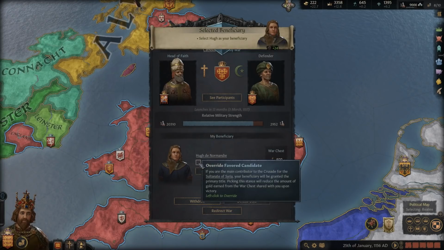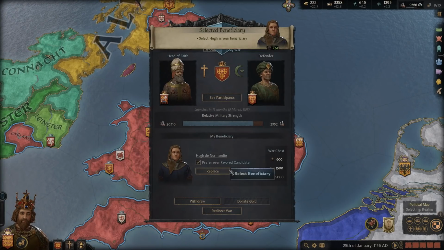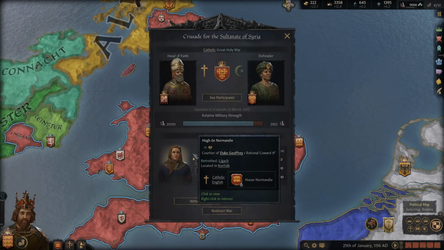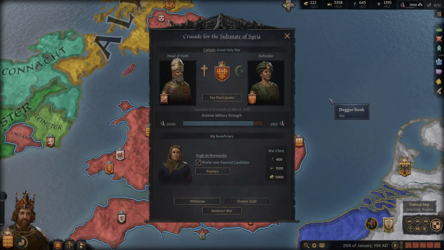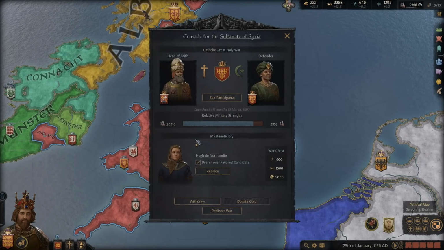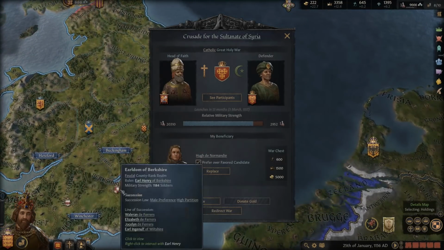I didn't do this before, and that was the reason why, even though we were number one as far as participation goes, we didn't get the highest title, because we weren't preferring them over the favored candidate, which was that English woman from one of our vassals' lands.